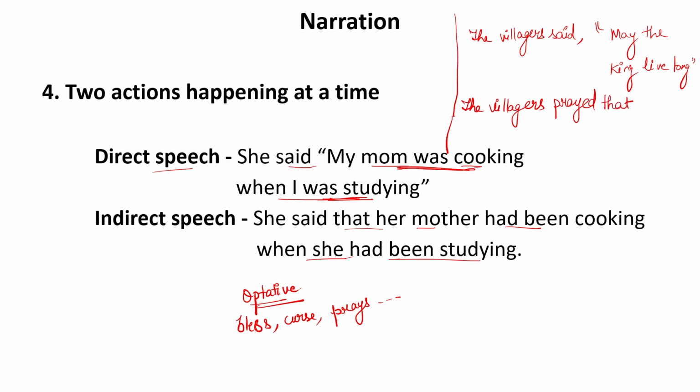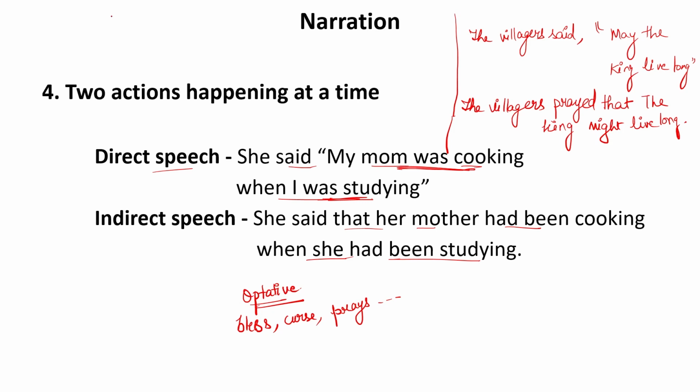that the king might live long. Now may will be converted into might. For example, if someone says God bless you, so that can also be converted, that God might bless you. So your may converts into might always. In fact, we use the word might always in indirect speech.